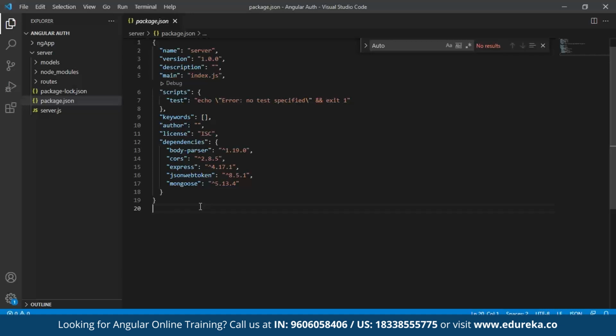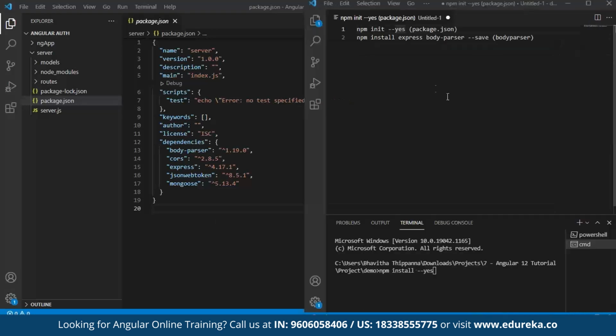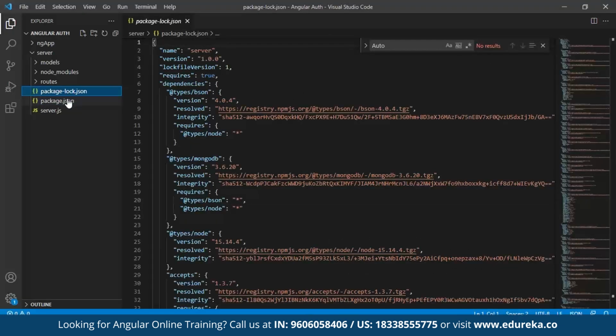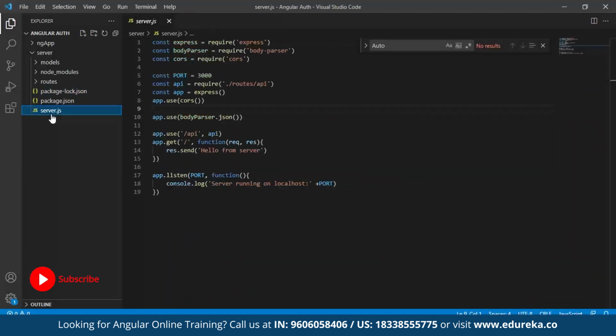The next thing is to install your middleware, that is our body parser. To do that, the command used is npm install express body-parser --save. You give that in your terminal, and it will install your body parser. Once you do that, the next step is to create a file known as server.js. This is a JavaScript file for us to add everything that we need from our server side.